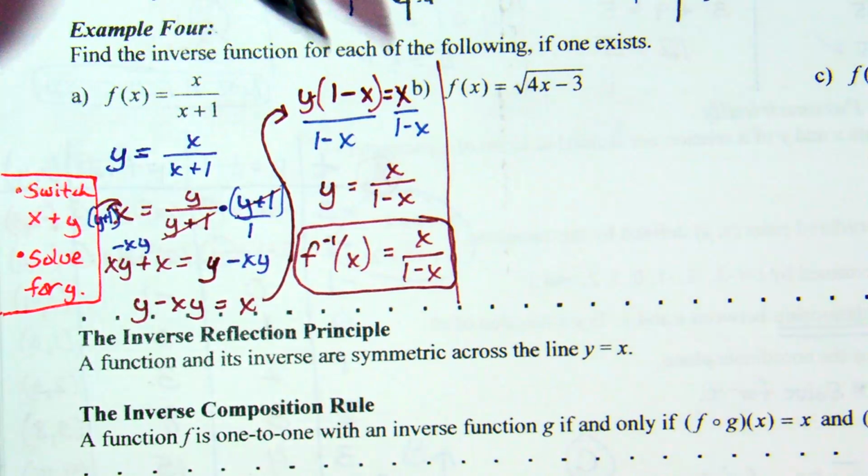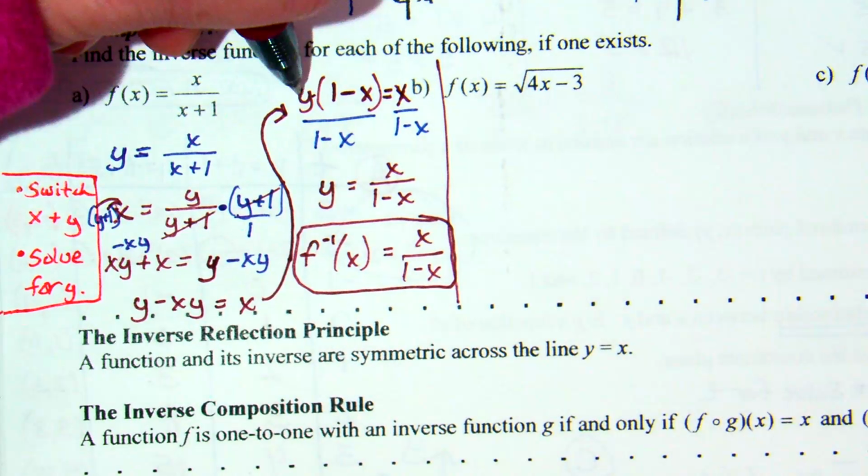How did I get this 1 minus x? Because you can't distribute it, you have to keep it by itself, so you have to divide. Like you can't distribute the y. We factored out a GCF of y. Since both terms had a y in common, I took the y and put it out front, and when I factor something, it's like I'm dividing both of these terms by y.